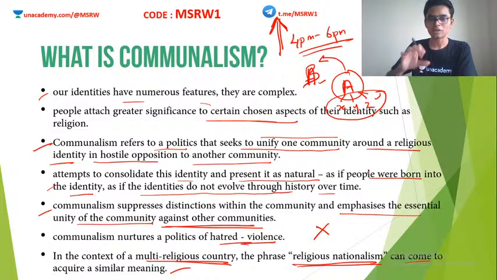Because they are the majority, a particular religious belief is upheld as a national belief. Understood? This is known as religious nationalism. So it is very easy for religious nationalism to be equal to communalism. These two can be very similar many times.